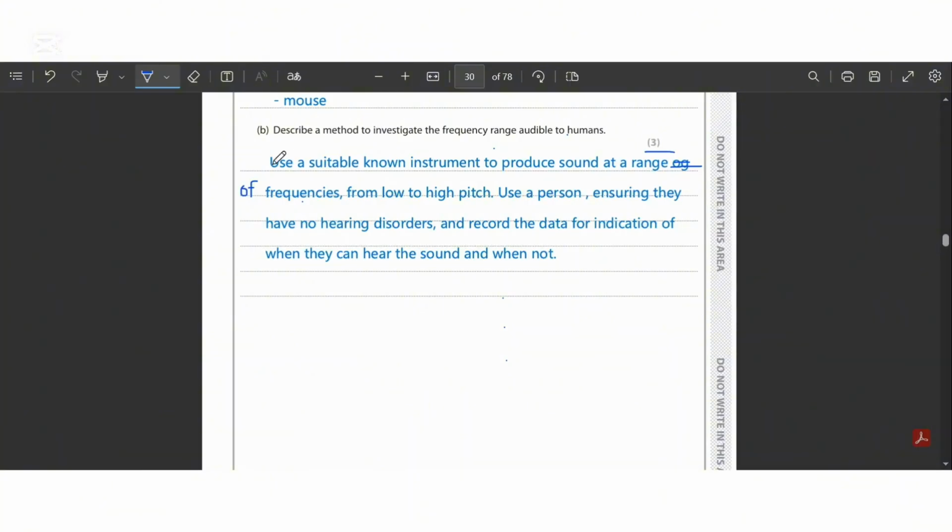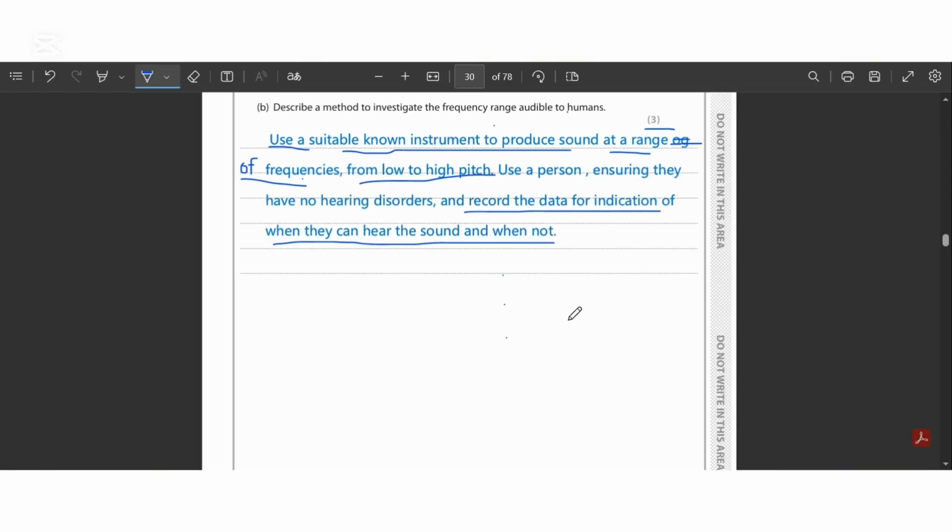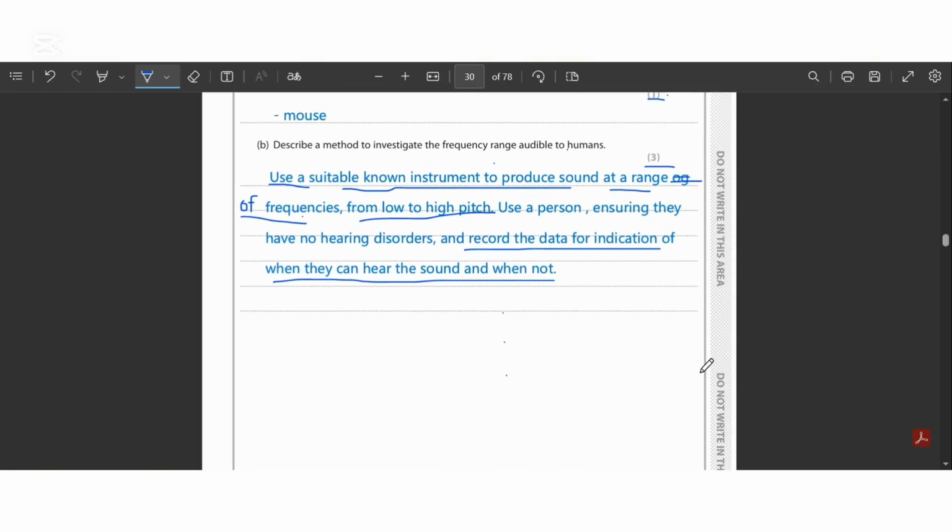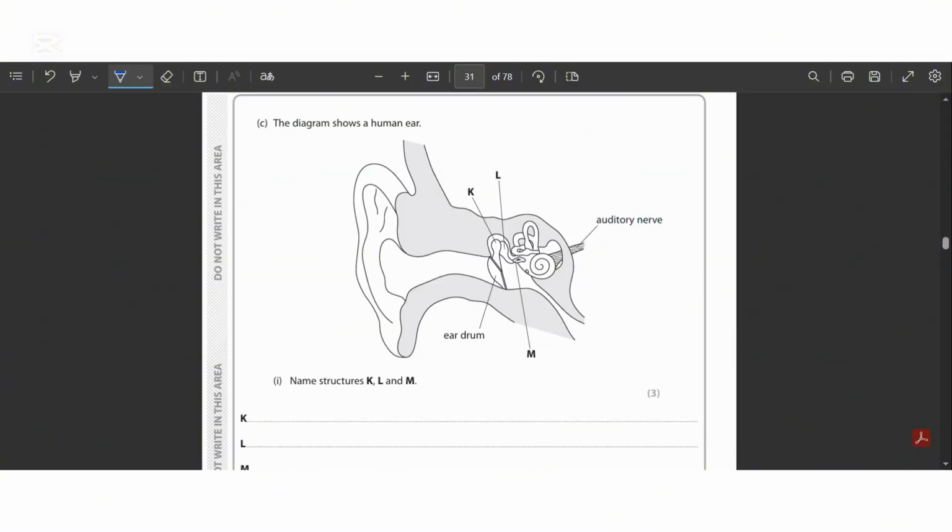and then the determination. Okay, so since it is a 3-marker question, the mark distribution is simply this: use a suitable known instrument to produce sound. This is where the first mark is. The next one is using a range of frequencies from low pitch to high pitch. And the third mark is to record the data for the indication of whether they can hear or not. Okay, so since we are done with part B, let's move on to the next one.